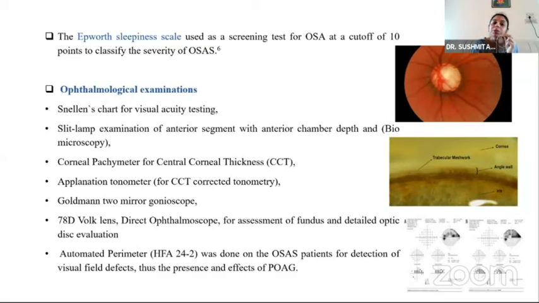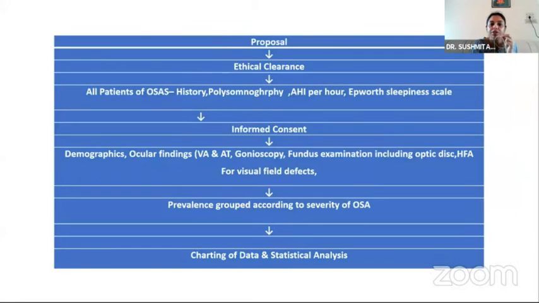OSA. Now, subsequently, once these patients were diagnosed as OSA, then we performed the ophthalmological examinations of them. Namely, visual acuity was tested by the Snellen's chart. Slit lamp examination was done to see the anterior chamber depth. Corneal pachymetry was done. Applanation tonometry was done. Gonioscopy was done with a Goldmann 2-mirror gonioscope. Then we had the fundus and detailed disc evaluation with a 78D Volk lens and direct ophthalmoscope. And finally, we did a perimetry with HFA 24-2 threshold to see for the visual field defects.